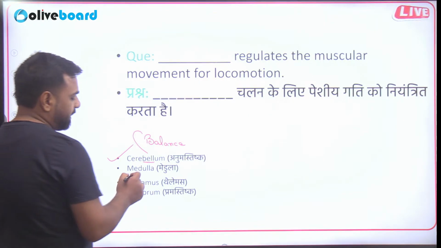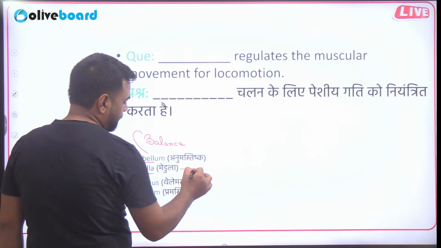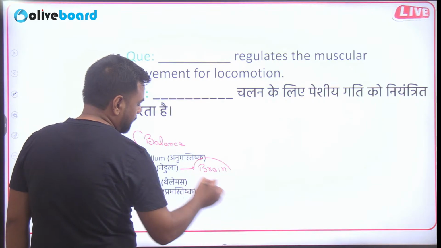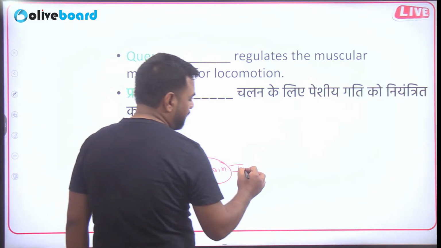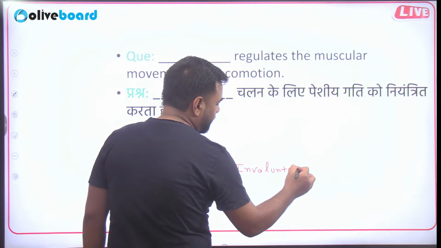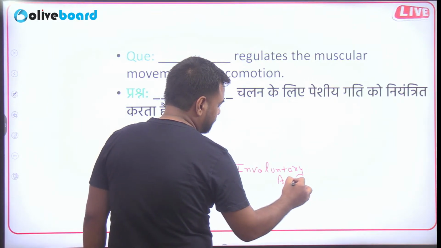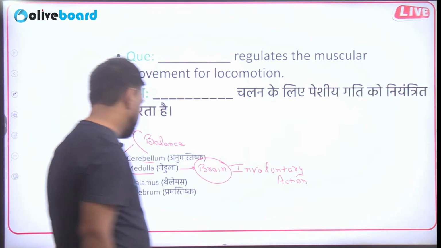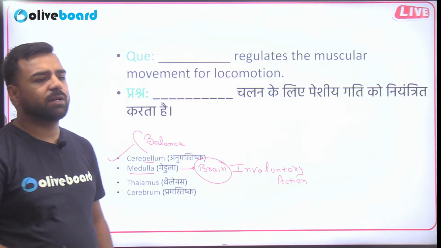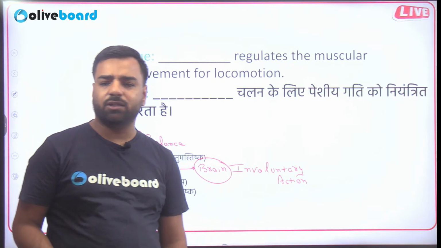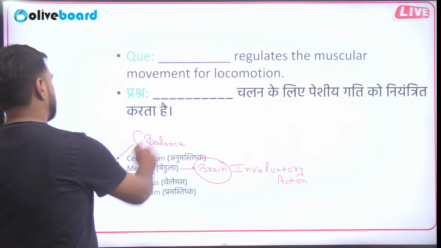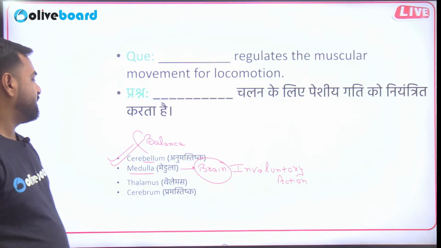If I talk about medulla, this is the part of the brain which controls all involuntary actions, like respiration and all. Then we have thalamus, cerebrum. So cerebrum is the largest part of the brain. Thinking, intelligence, reasoning, they all are linked. So here the correct answer was muscular movement, so cerebellum is the correct answer.